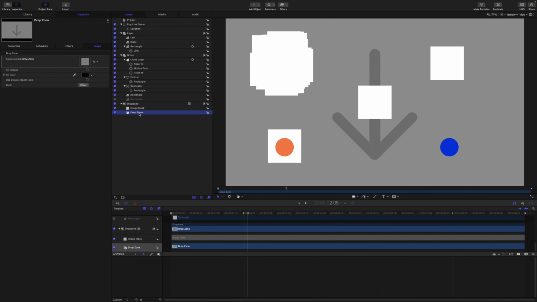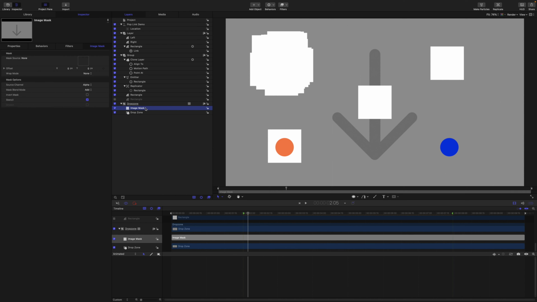Alright, I have a project here in Motion and I have this drop zone selected. In the inspector, this feature is where we apply the source. In this case, it's the source media for the drop zone. When we enter the menu, you can see that we can apply the source to a rig, to a checkbox, a pop-up, or a slider. An image mask has the same source function. In this case, the mask source.